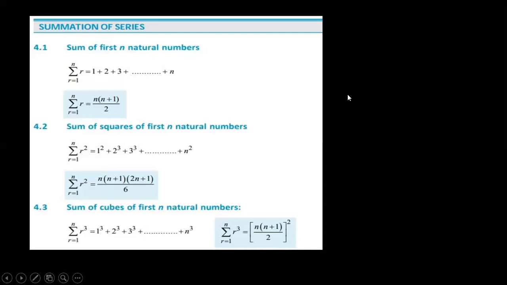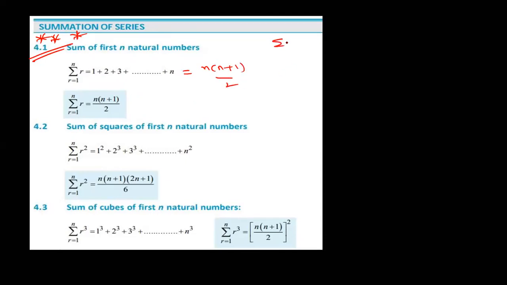So please write on this one. Already discussed. Once again, I'm giving for you. About triple star, five star, anything this one. Sum of the first n natural numbers, that is n into n plus 1 by 2.